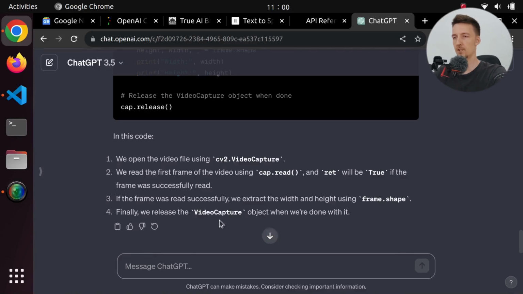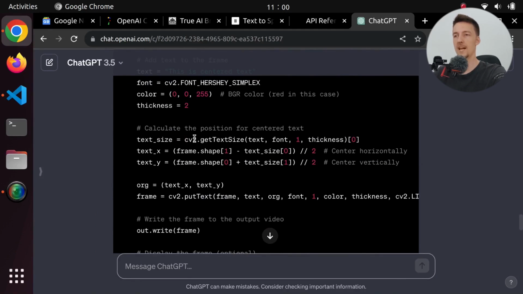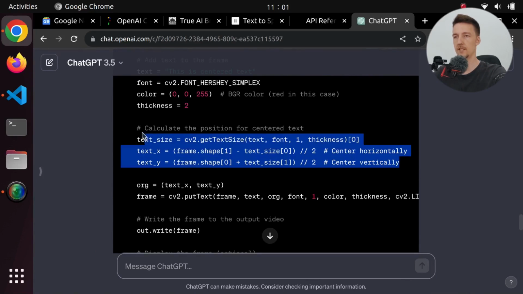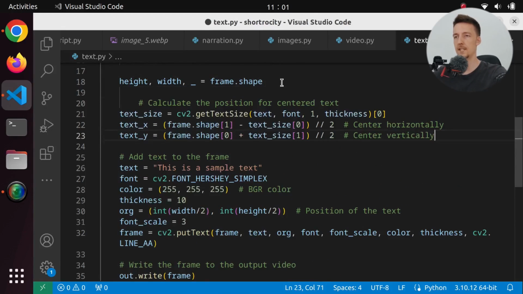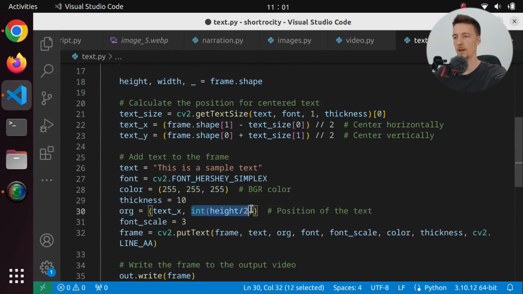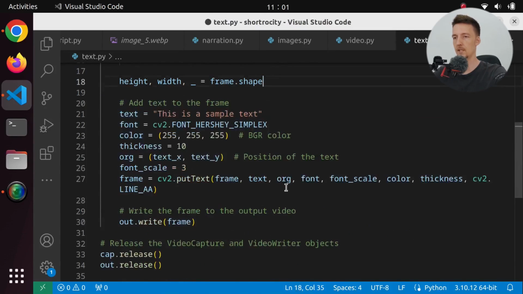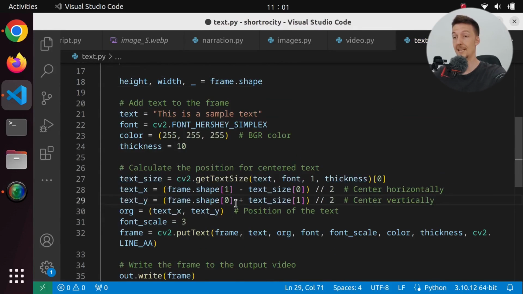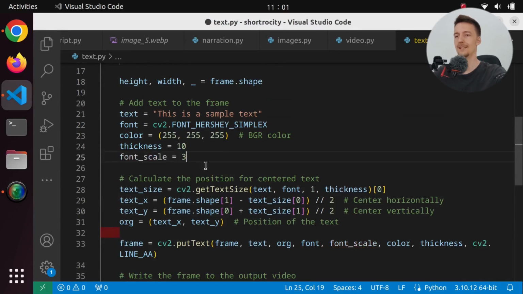And let's ask ChatGPT, how do I make the text centered? Okay, so we have to get the size of the text and then put it there. So let's add this here. And the org is now going to be text X and text Y. And actually we have to calculate this lower because we need the actual text, of course. So how about we do that?